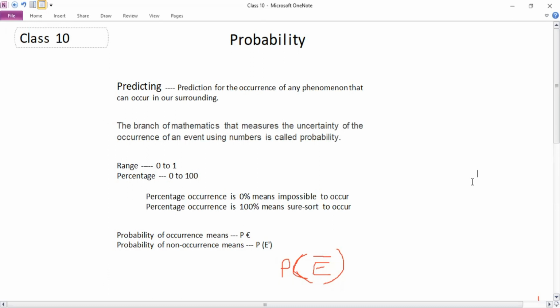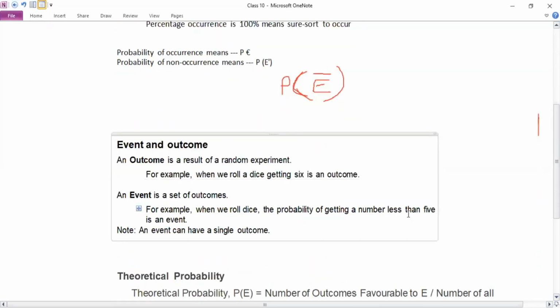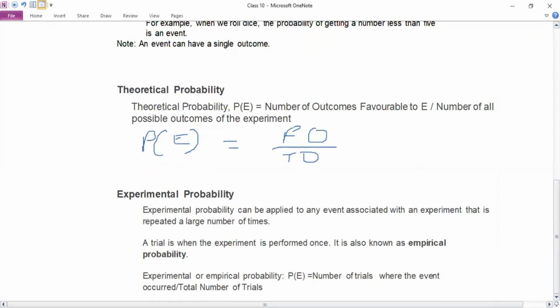So it is all based on this probability. Though this is a very small chapter in the syllabus curriculum of 10th, it is of very much importance. So please don't ignore this chapter, dear friends, and go through these points and topics.